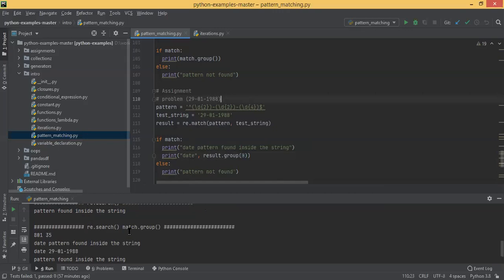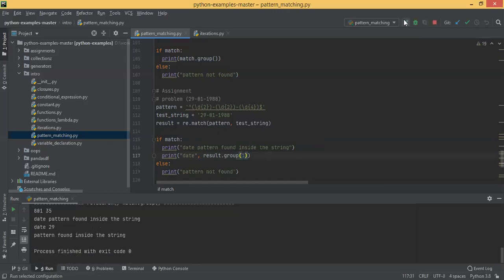So the date is what I just mentioned: date, comma, result group 0. Okay, it's taking the entire thing here. We have other things also, right? Groups. Okay, now it's working. So this is the date. This is the month.